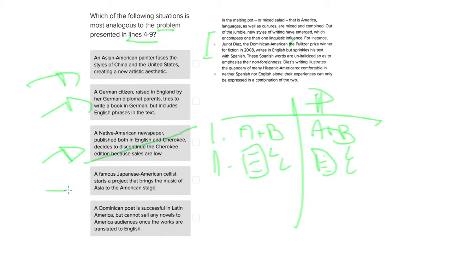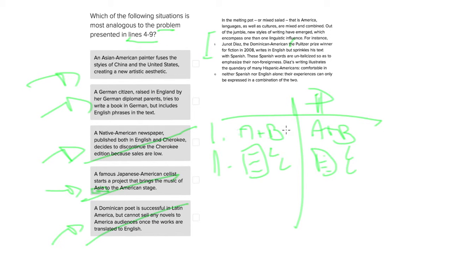This last one, a famous Japanese-American cellist starts a project that brings the music of Asia to the American stage. Well, this one doesn't make sense either because what we have here is only the music of one region, that of Asia, brought to America. We're not mixing things together, so that one doesn't make sense. A Dominican poet is successful in Latin America but cannot sell any novels to American audiences once the works are translated into English. Well, again, this doesn't make any sense because we're not mixing anything, we're translating from one thing to another. So we're left with two very nice looking options.